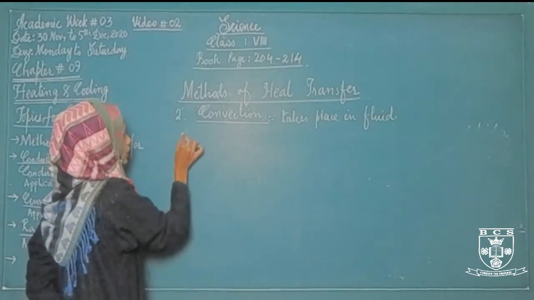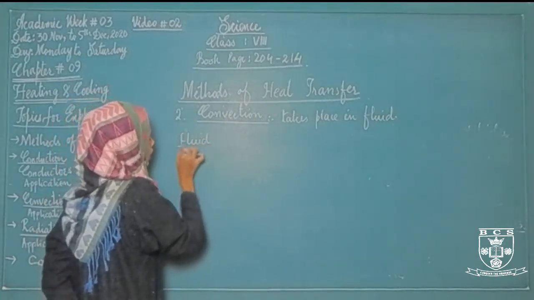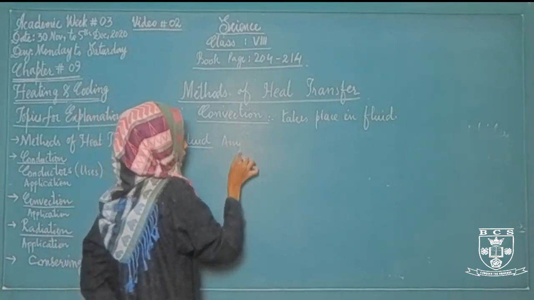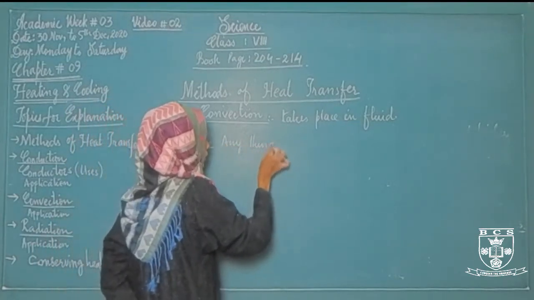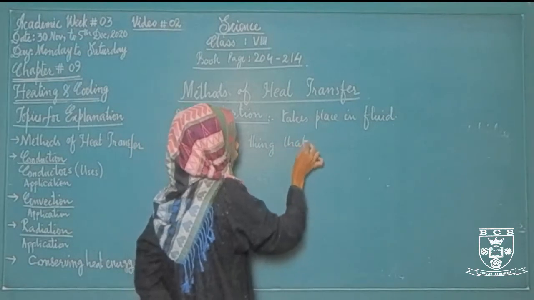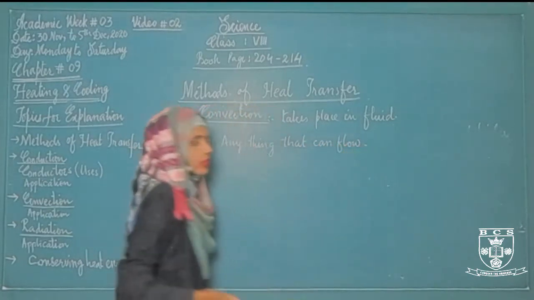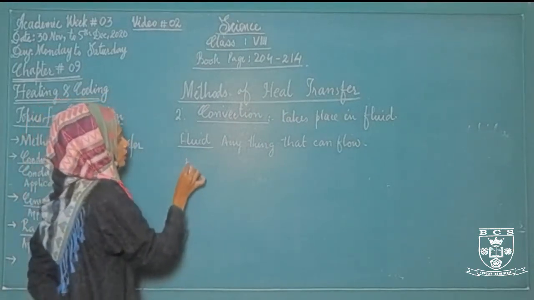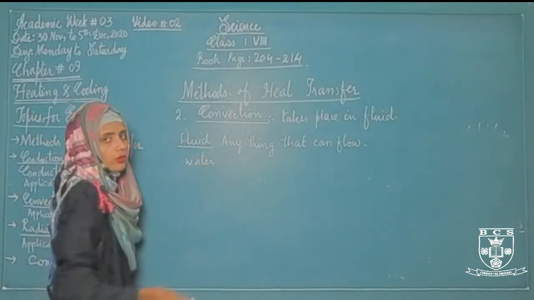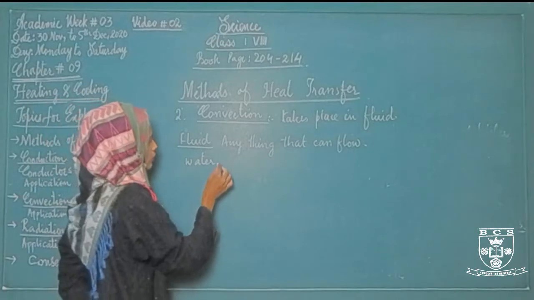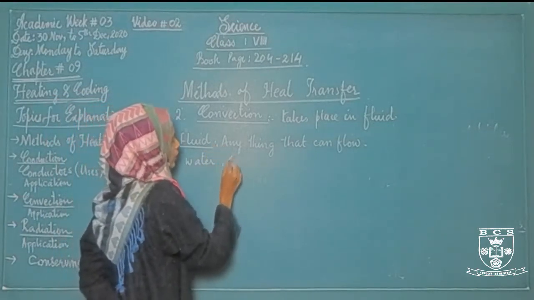What are fluids? Anything that can flow. Anything that can flow is called a fluid. Let's suppose water can flow, so it will be included in fluids, or air.